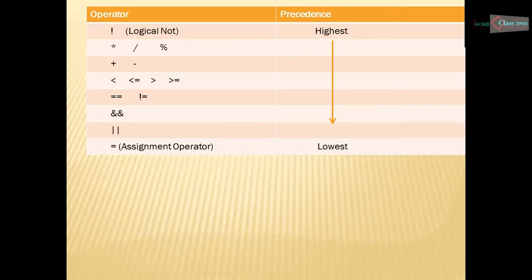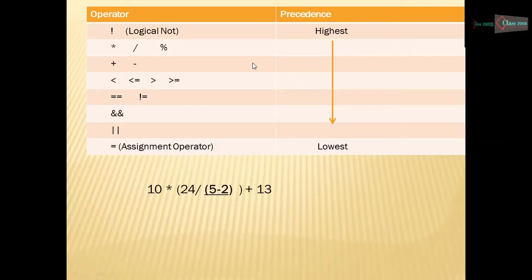Then some relational operators, that is less than, less than or equal to, greater than, or greater than or equal to. After that comparison, equal to, and then not equal to. After that we have the AND operator, then the OR operator, and then the assignment operator, which has the lowest precedence in any expression.